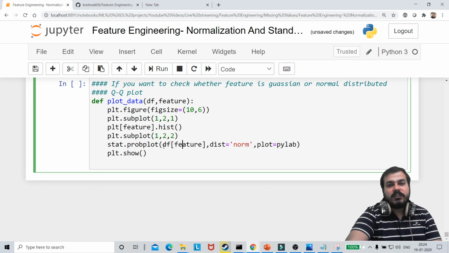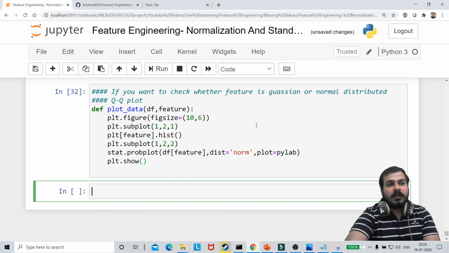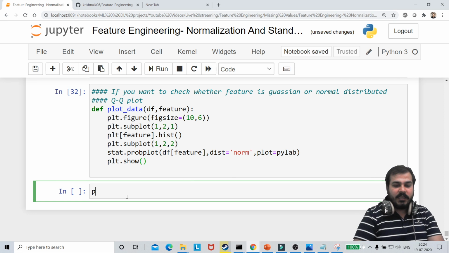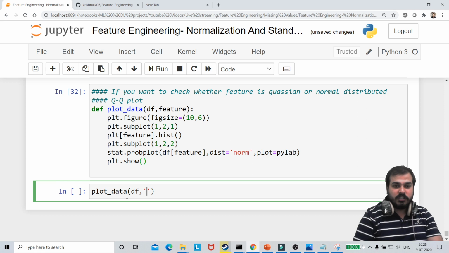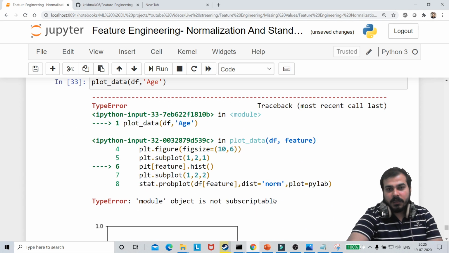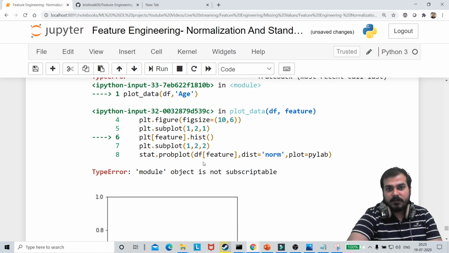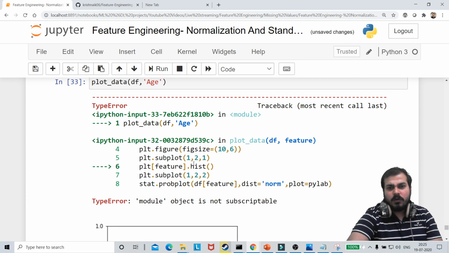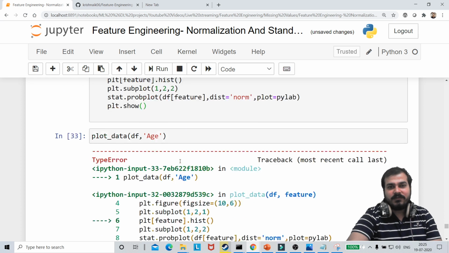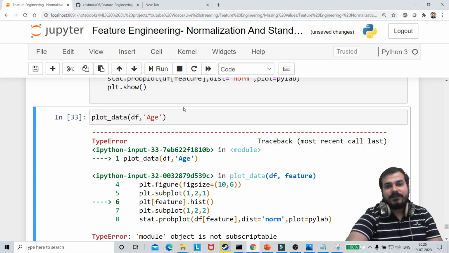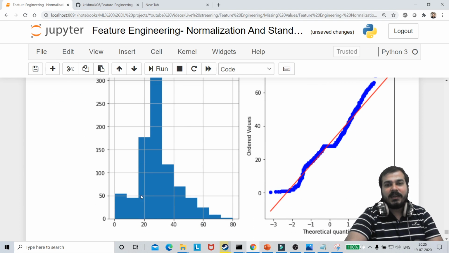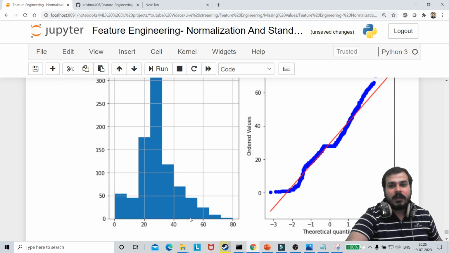So I have my df of feature over here, and then I've actually done plot.show. Once I execute this guys, you'll be able to see that. Let me apply this plotting on my age variable. So here I'm going to say df comma age, and if I go and see, there is an error, module object is not subscriptable. Oh, did I make a mistake? I have to write df of, sorry, I wrote plt. I don't know why. So df of age. So here it is. Now you can see, guys, age is basically distributed in this particular way.